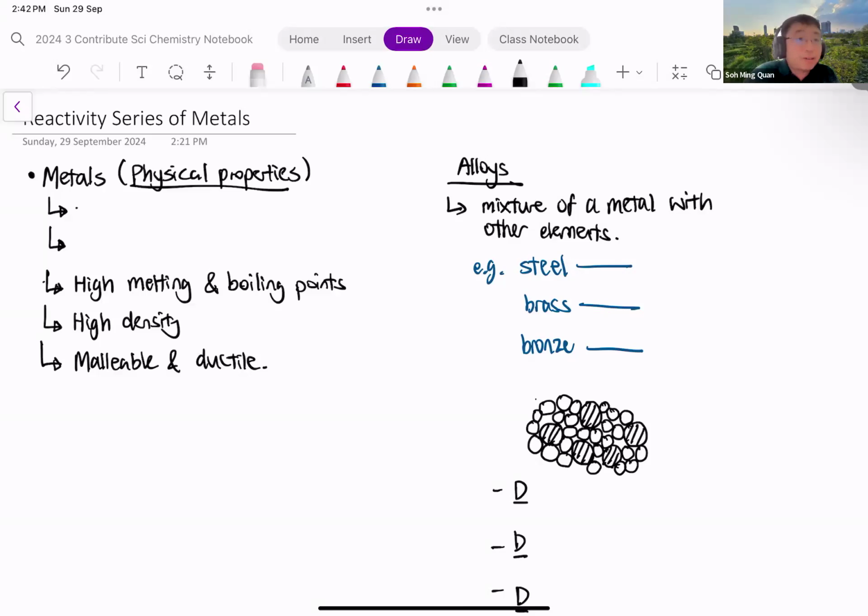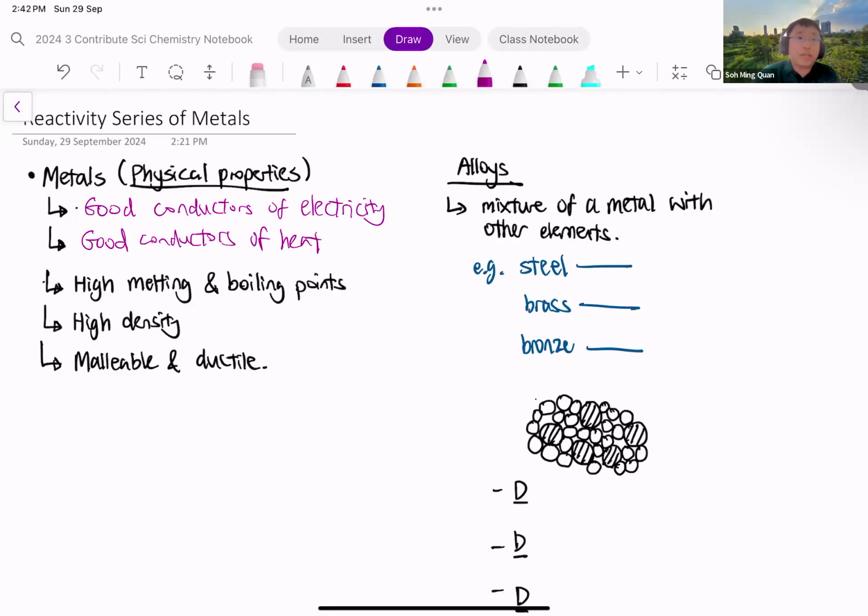The physical properties of metals include two of the most important physical properties: good conductors of electricity and good conductors of heat. Now, good conductors of electricity and good conductors of heat, these are properties for all metals.